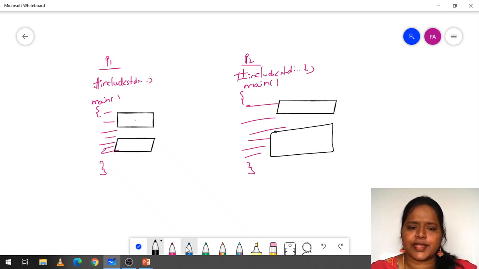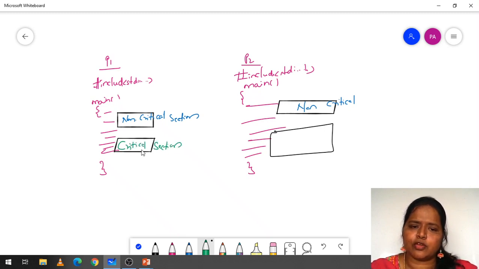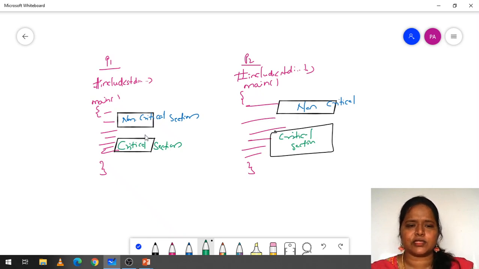One section is the non-critical section and another section is the critical section. For each main you will have a critical section and a non-critical section. So what is a non-critical section and what is a critical section? The main has two sections, namely the critical section and the non-critical section.